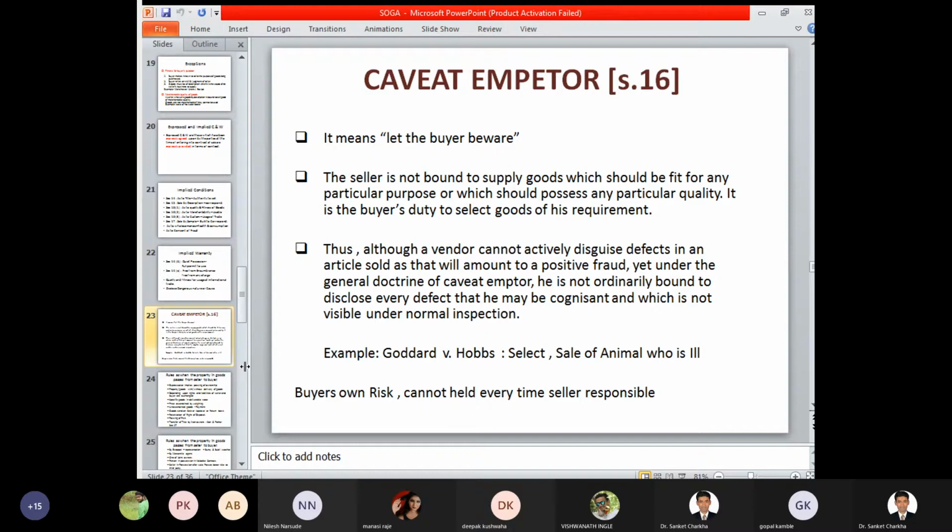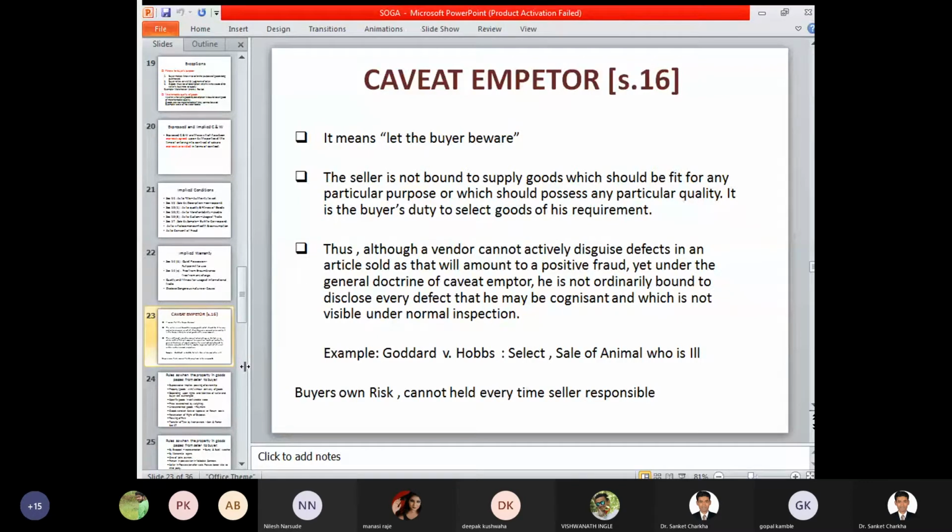Whenever a seller is showing a product to a customer or consumer, it is his duty to inform them of all the components of that product, and each and every piece of information regarding that product must be given to the consumer. In the reverse situation, if a buyer is going to purchase a certain product, it is his duty to ask the maximum number of questions to the seller about the product's fitness, quality, and what he is purchasing it for. So it is completely the duty of the buyers and sellers respectively.